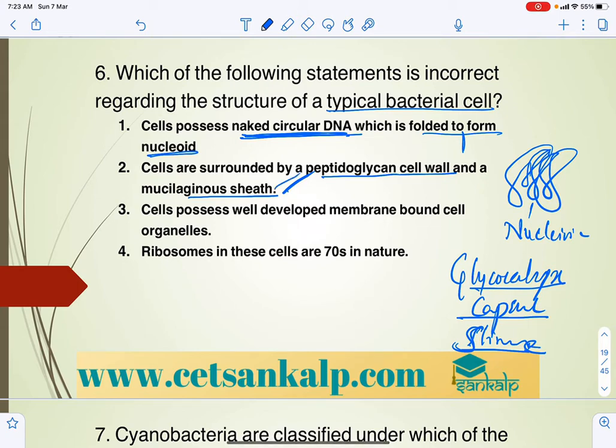So that is also correct. Cells possess well-developed membrane-bound organelles: no, except ribosomes, all other organelles are absent, and there is no membrane-bound organelle. This is wrong, right. And the ribosomes of these cells are 70S ribosomes in nature. So the answer is statements 1, 2 and 4 are correct, and the third statement is wrong.